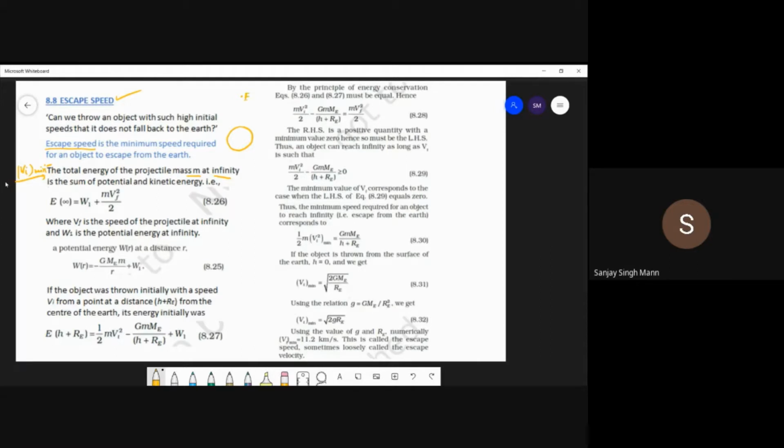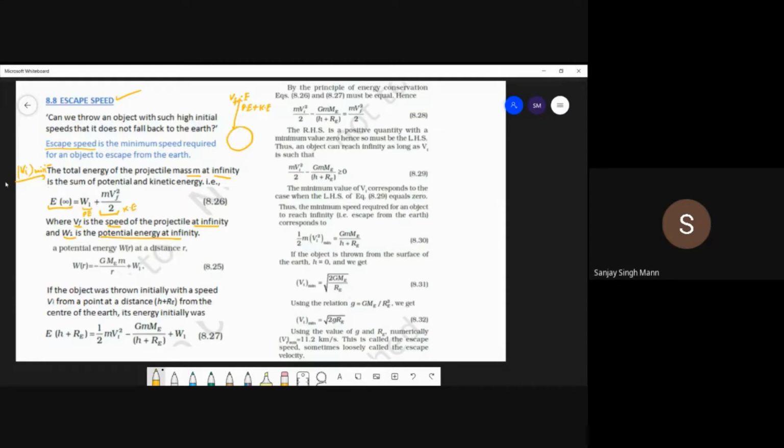So this object will be carrying some potential energy plus kinetic energy. Suppose it is moving up with final velocity Vf. Its kinetic energy will be half m v f square. Vf is the speed of the projectile at infinity, and W1 is the potential energy at infinity. So this is the energy at infinity.